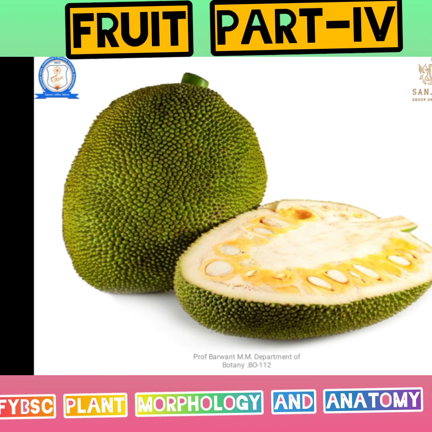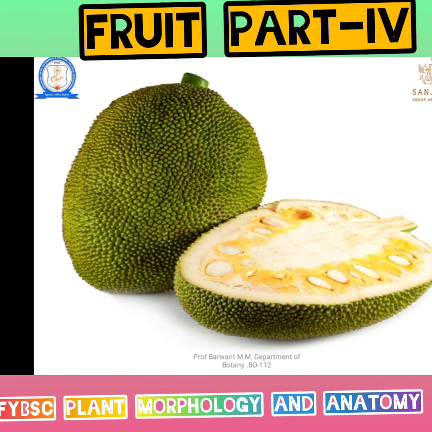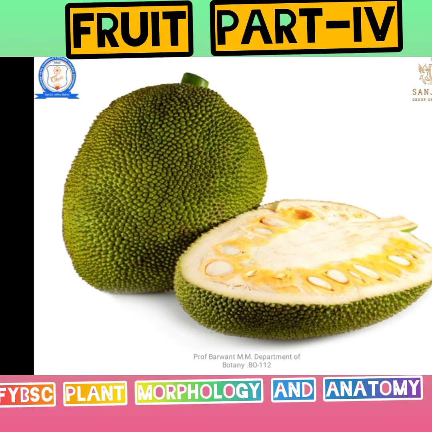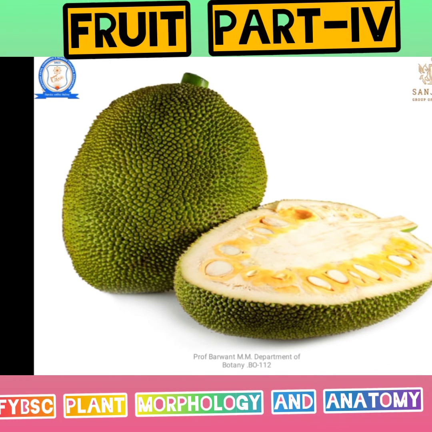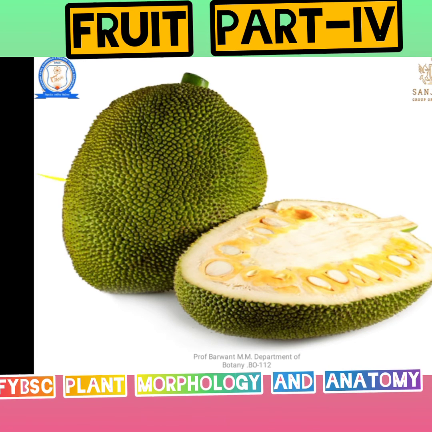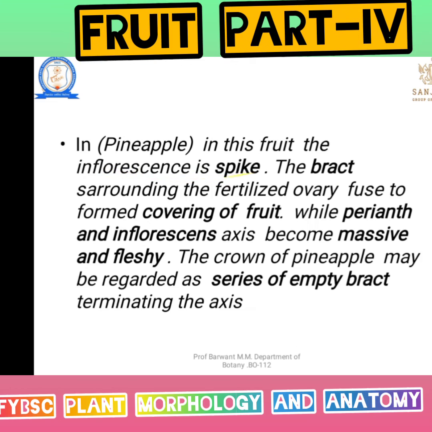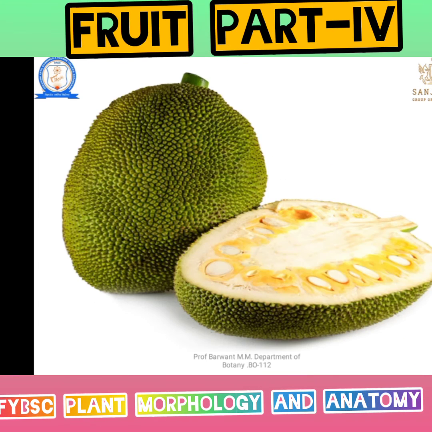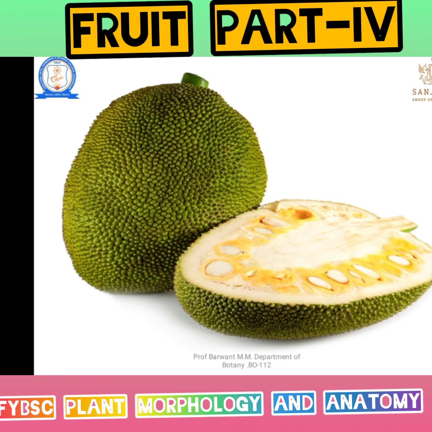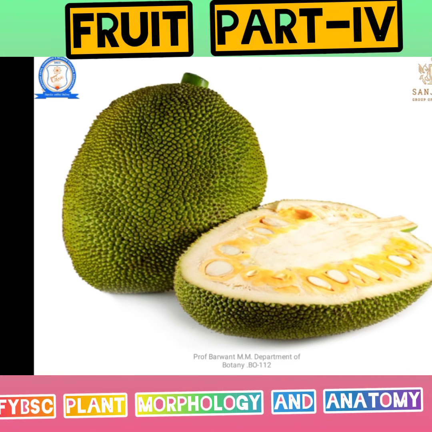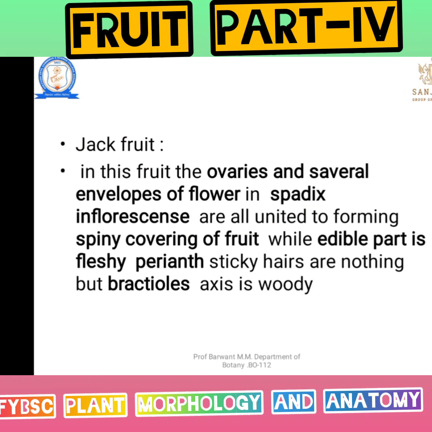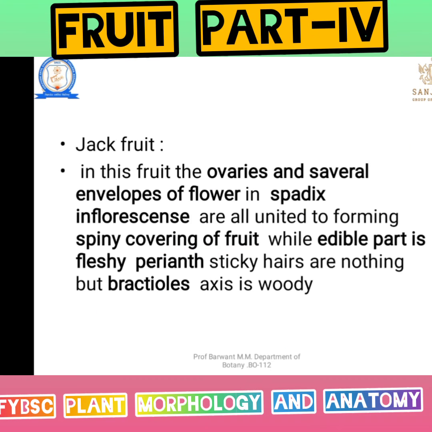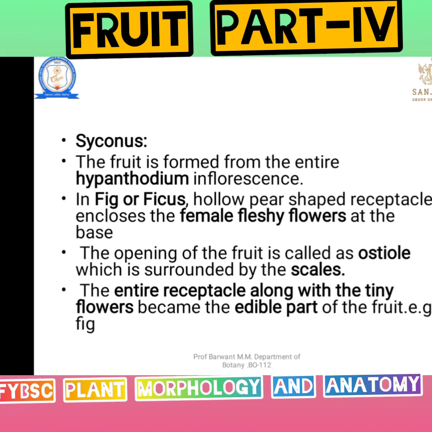That I have explained. There is a central rachis. Around that there is a fleshy structure. In that, seeds are present. That is known as a jackfruit. In the same way, pineapple and jackfruit. There is only one difference between pineapple and jackfruit. In pineapple there is a spike inflorescence, and in jackfruit there is a spadix inflorescence.